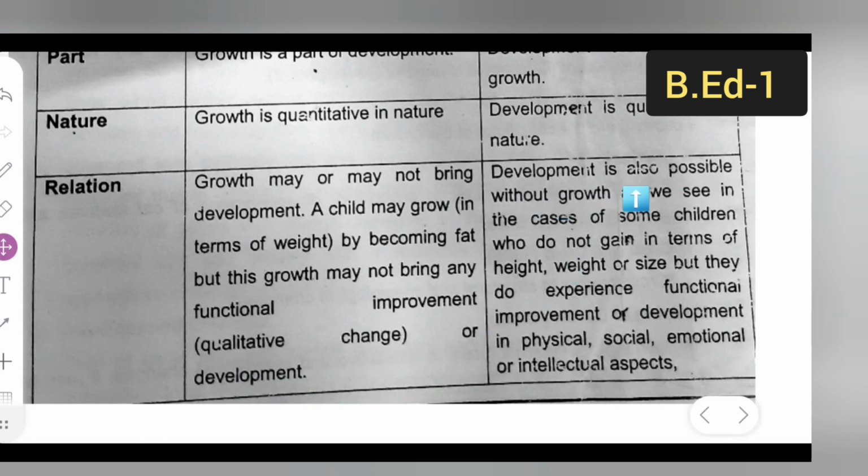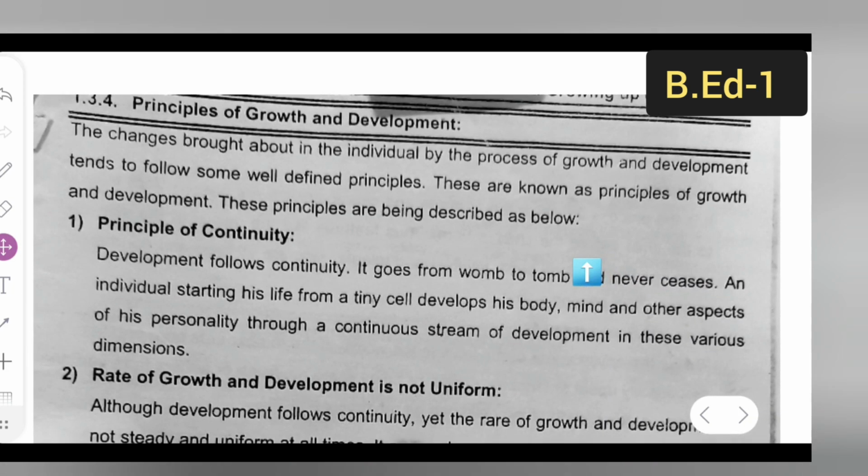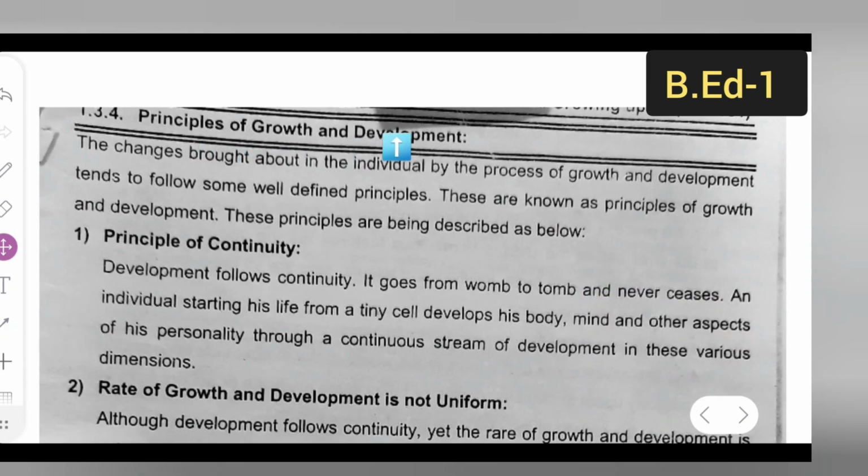Next, development is also possible without growth, as we see in the cases of some children who do not gain in terms of height, weight or size, but they do experience functional improvement or development in physical, social, emotional or intellectual aspects. Moving towards the next topic, that is principles of growth and development.